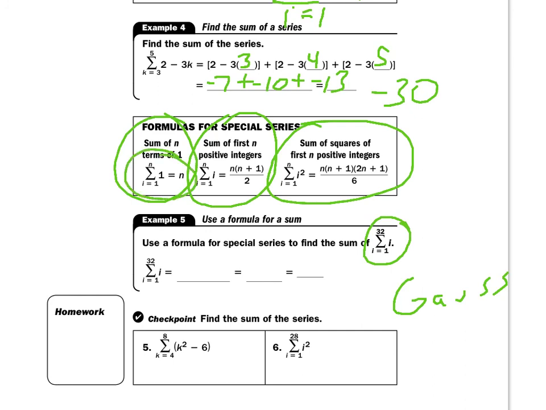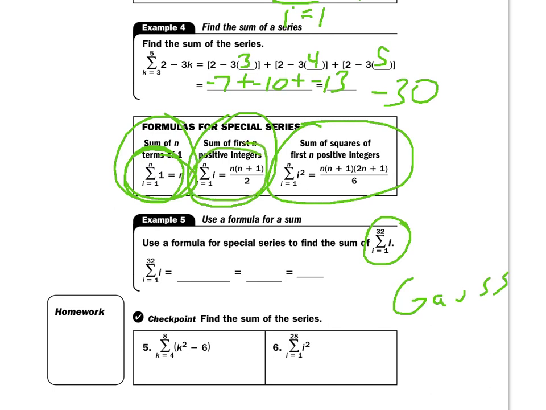And how would I add up all the numbers from 1 to 32? Well, you simply go through the steps. And we have a formula right there. Actually, it wasn't this one right here that he had to do. Sum of the first n positive integers.